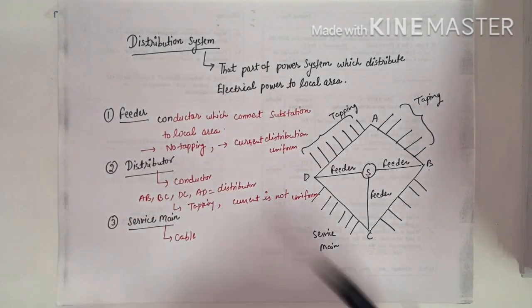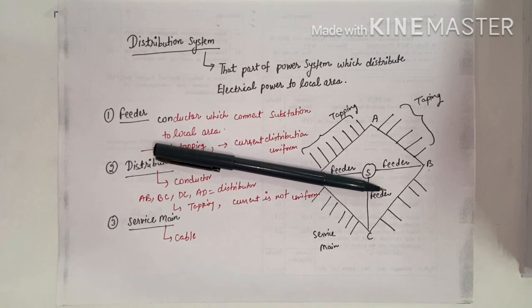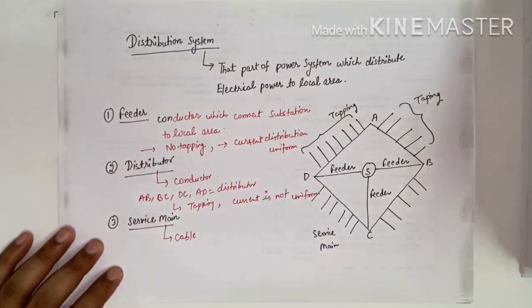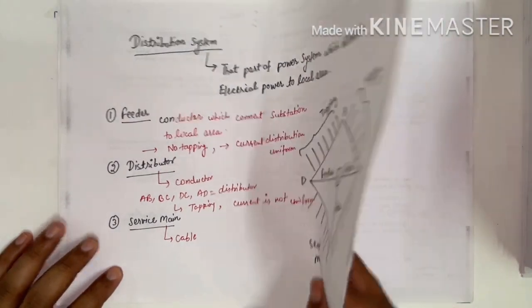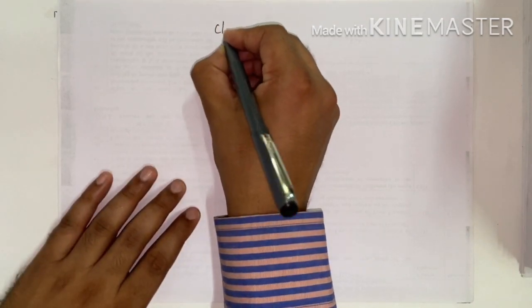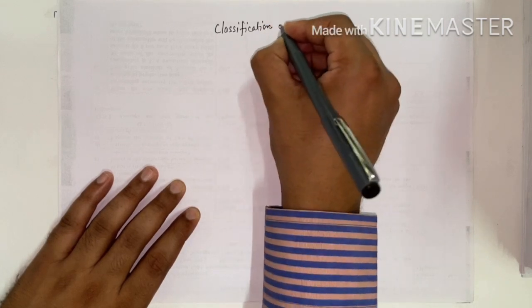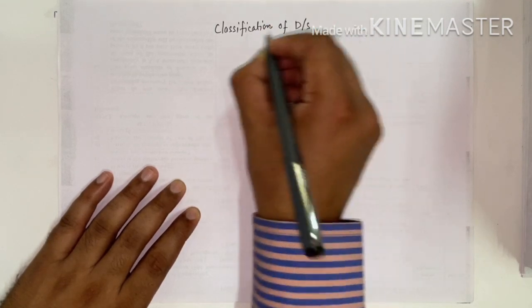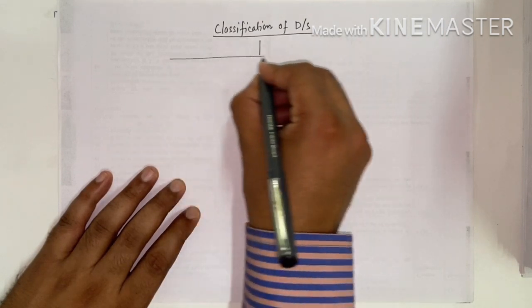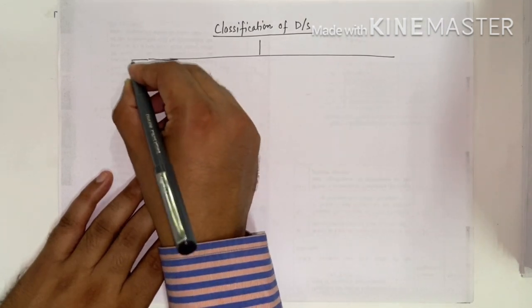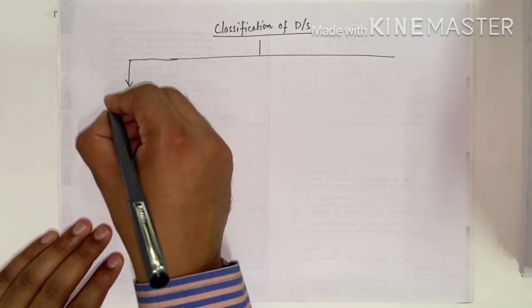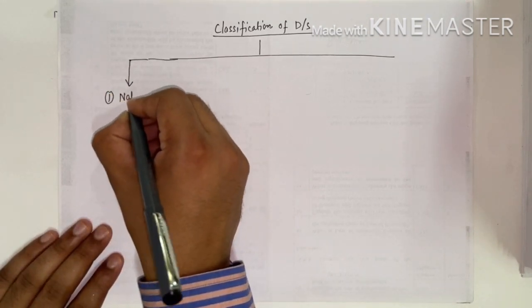Now see one more thing, that distribution systems are classified on the basis of various parameters. Classification of distribution system. So distribution systems are classified into three categories. First, on the basis of nature of current.